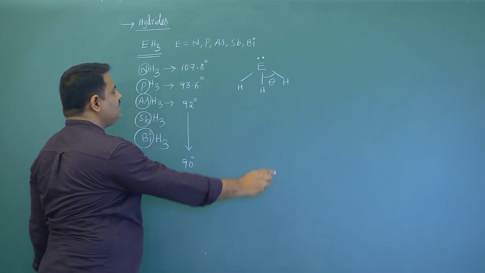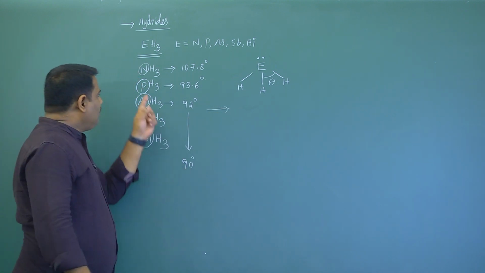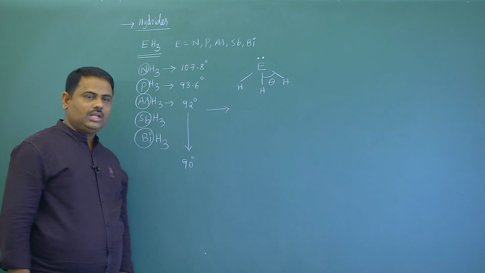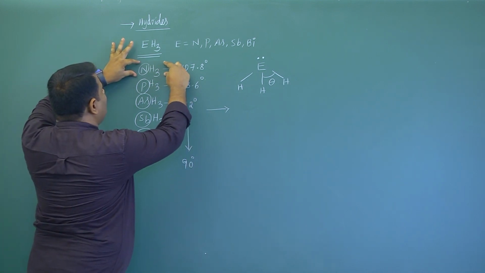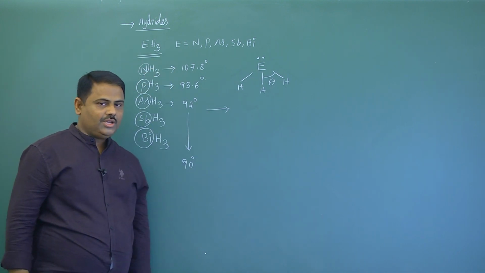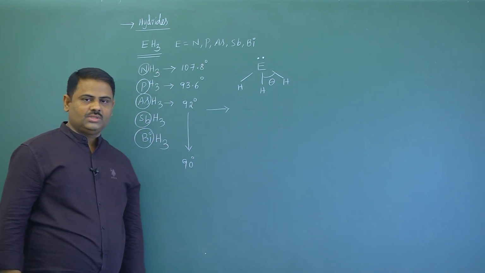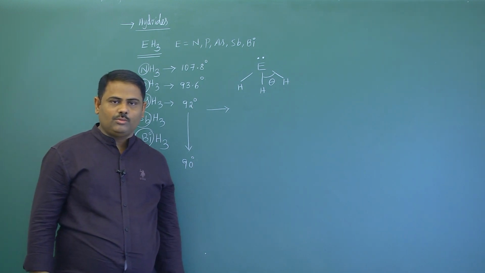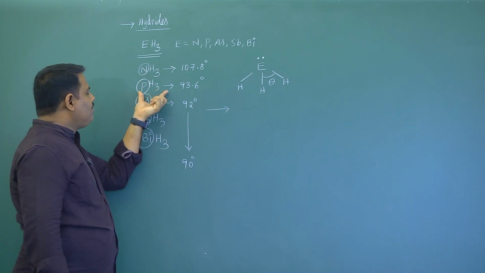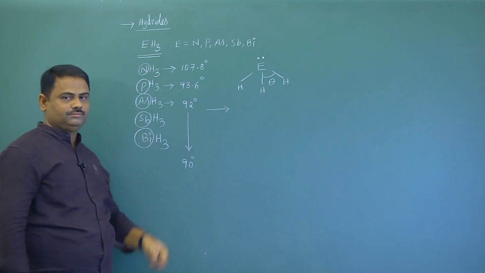Now we will discuss some general properties of all these hydrides. Among all these 15th group elements, nitrogen is more electronegative. That's why the attraction between nitrogen and hydrogen is more. So the ease of formation of hydrides decreases from ammonia to bismuthine. As nitrogen is more electronegative, formation of ammonia is easy compared to the remaining hydrides. That ease of formation decreases.